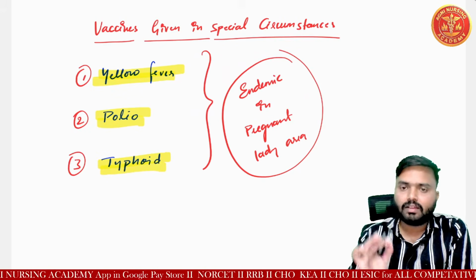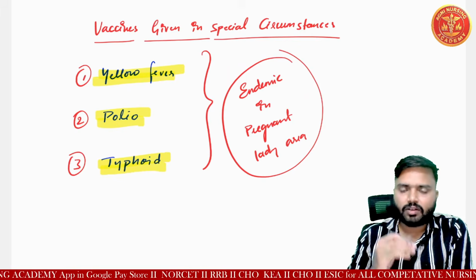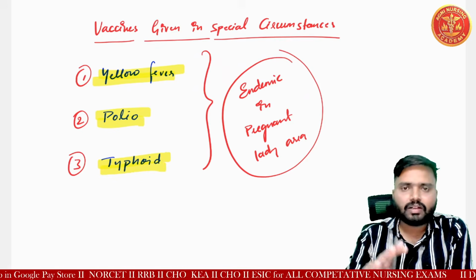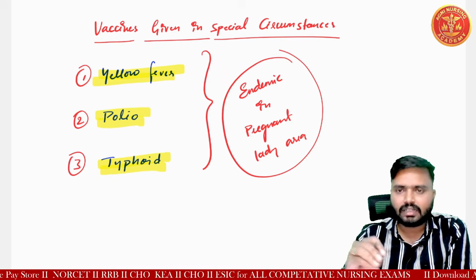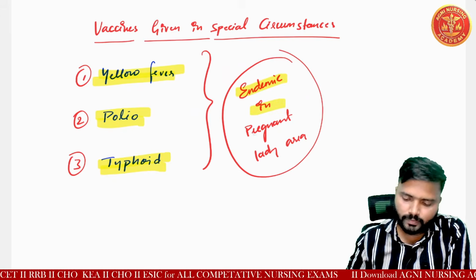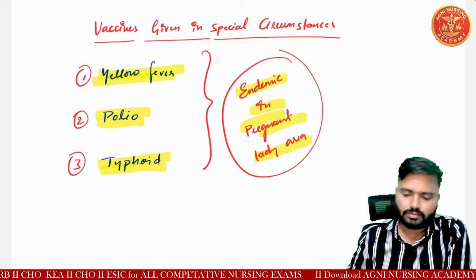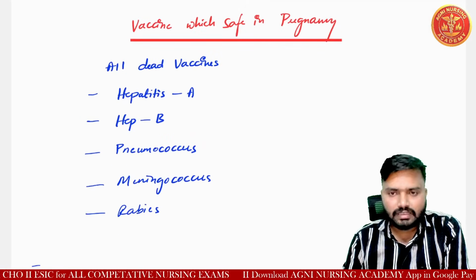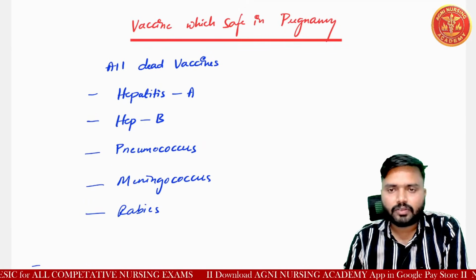So please consider, whenever she is crossing to another country by flight, and whenever the disease is endemic in her local area, that time we will give this vaccination. Understood? Important, sir. Yes.